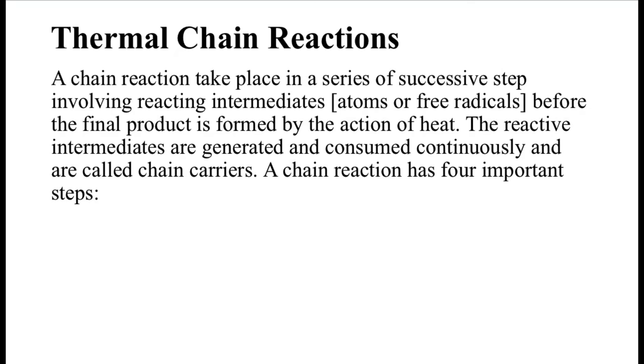And hence we can say that these reactive intermediates are those species which are generated in one step and then consumed in the successive step, and this process takes place continuously, and hence we can term these reactive intermediates as chain carriers. Basically, these reactions take place in the presence of heat, and hence we call them thermal chain reactions.